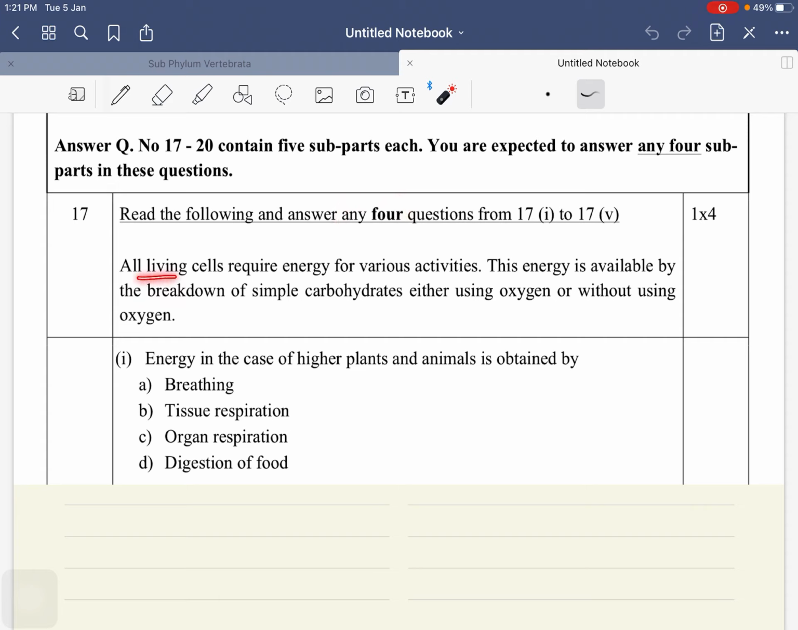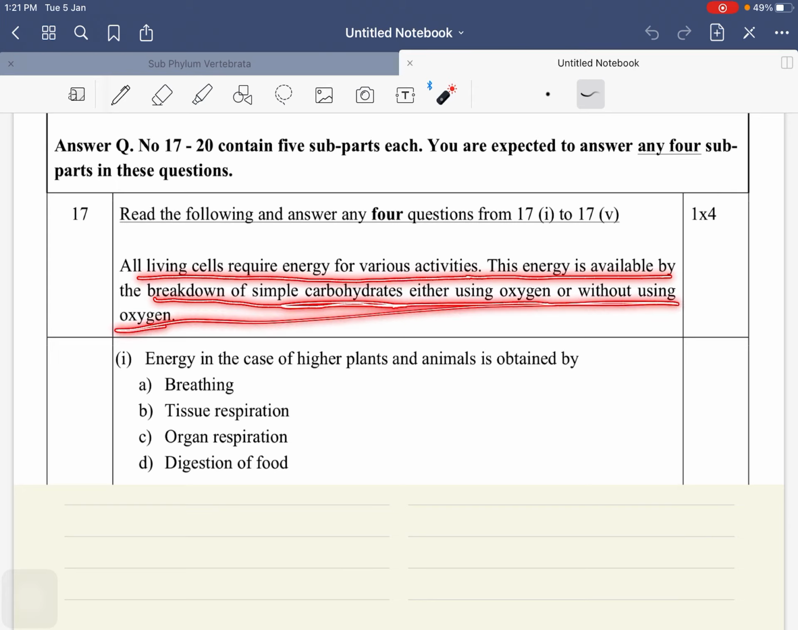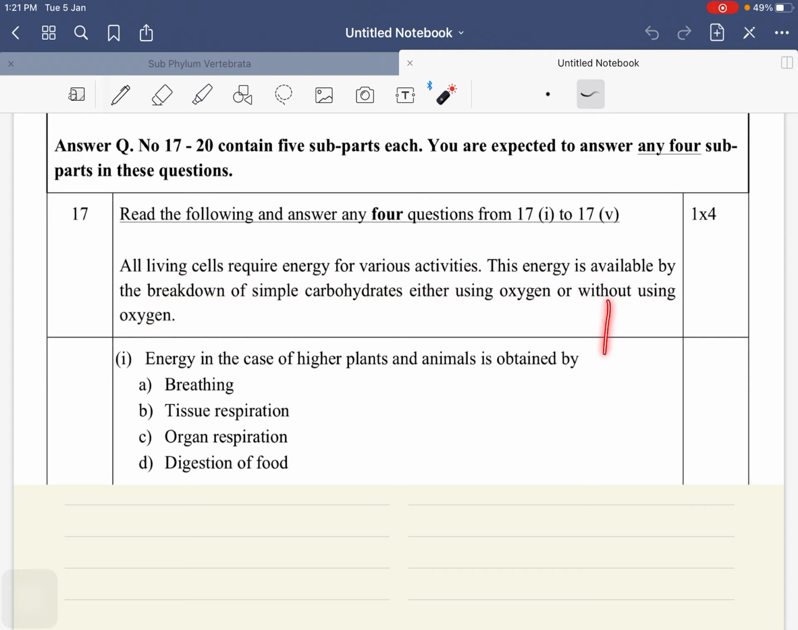Now, all living cells, they require energy for various activities, correct? This energy is available by breakdown of carbohydrates, either using oxygen or without using oxygen. Means here he has given a hint that he is talking about respiration. So all the questions are going to be on the respiration. Okay, let's solve first question.